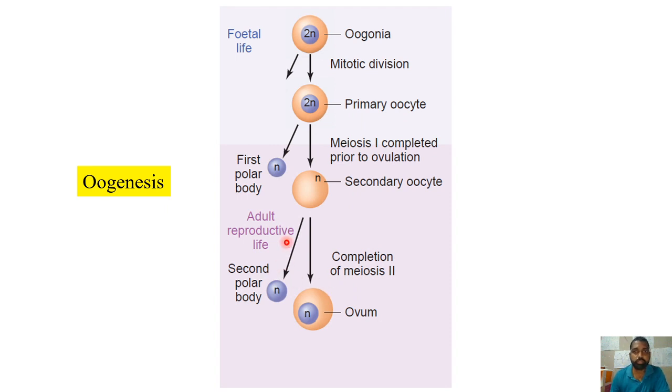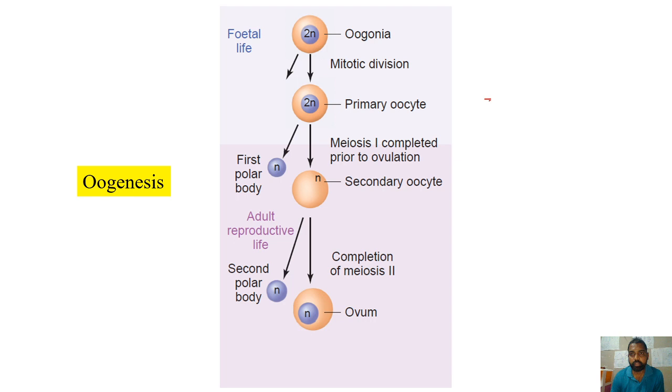Now coming to the oogenesis process, oogonia, which are present inside the ovary, will develop into the primary oocyte, which will start undergoing the meiosis process. In the process of meiosis, it will produce two haploid cells. One is the secondary oocyte, the other one is the first polar body. Here the important difference is when compared to spermatogenesis. As we know, mitosis and meiosis refer to the karyokinesis only. It is not about the cytokinesis.